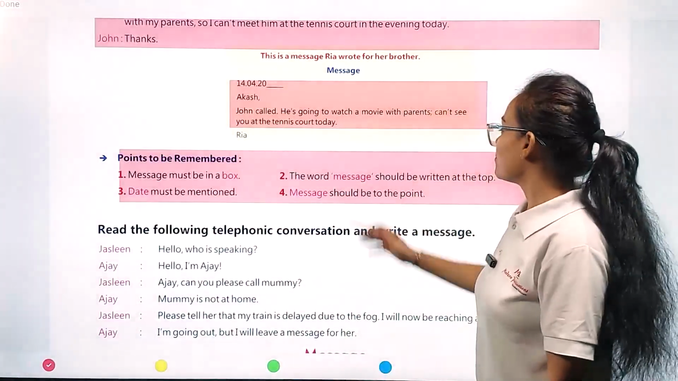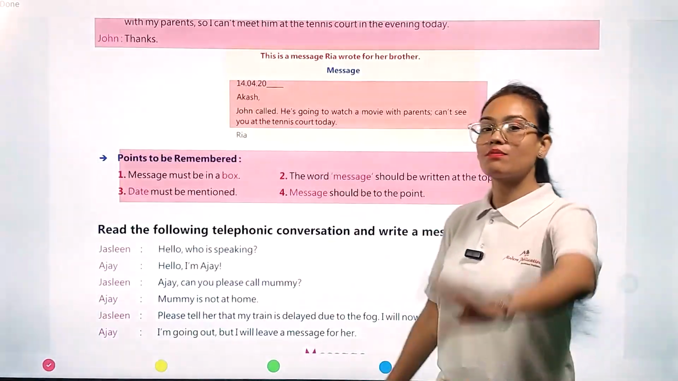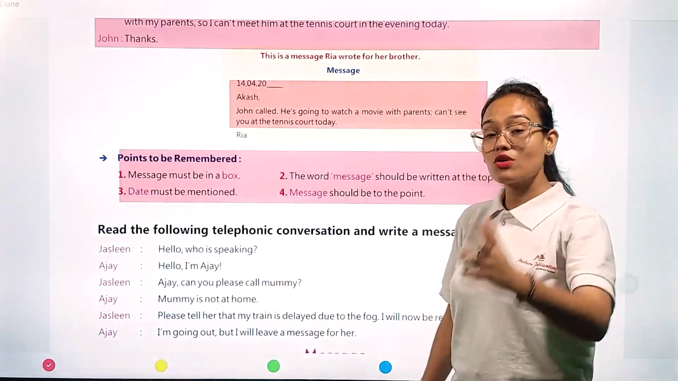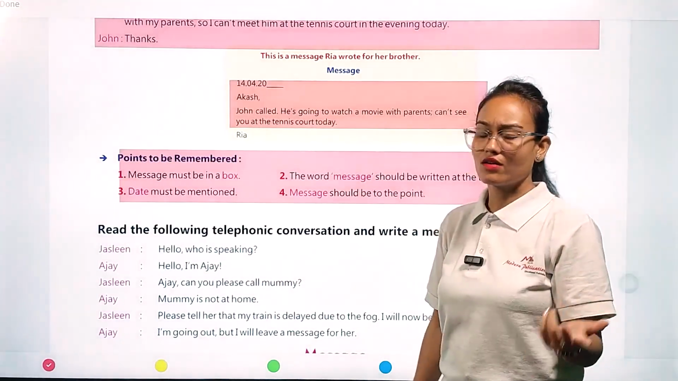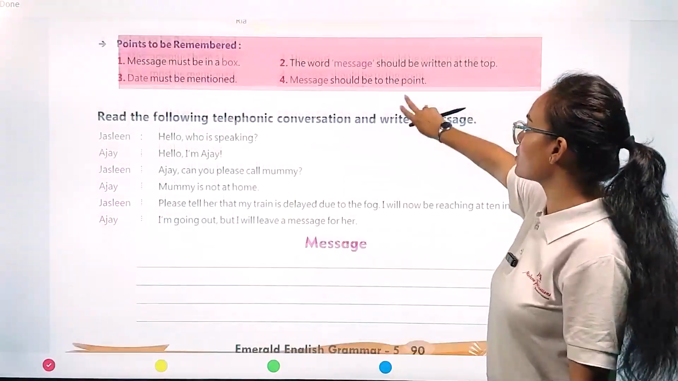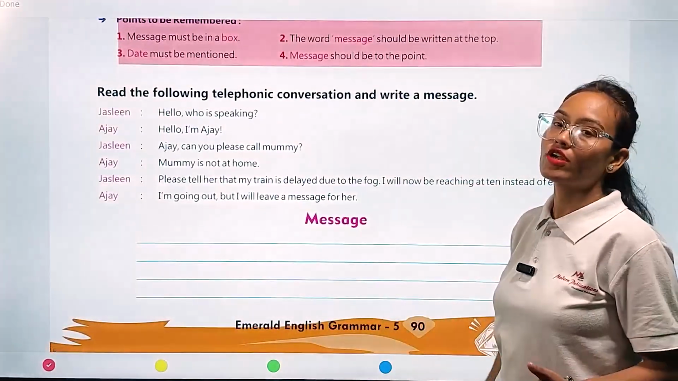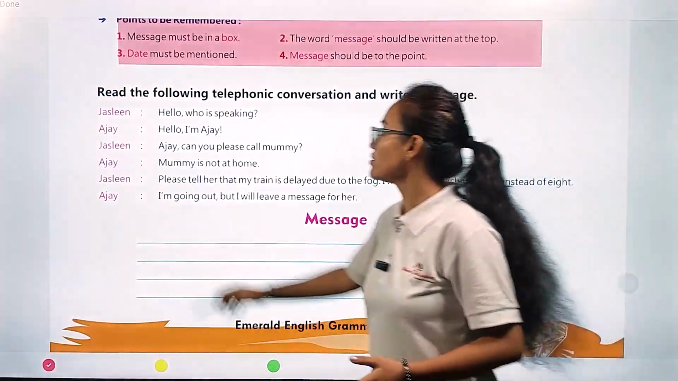The message should be to the point. Here you are not going to write a passage or letter. You are going to write a to-the-point message only in one or two lines. This is all about our message. Now we are going to see another telephonic conversation between Jaslin and Ajay. Now see what they are saying.